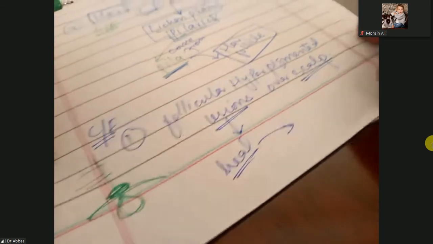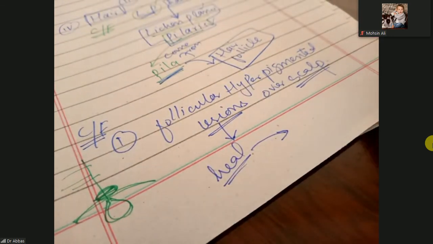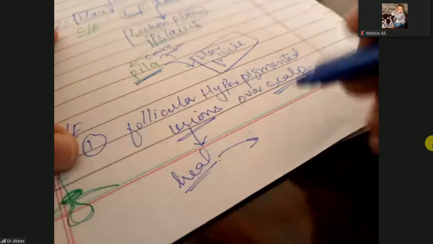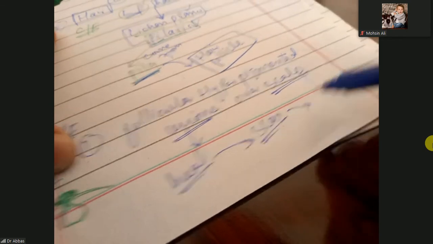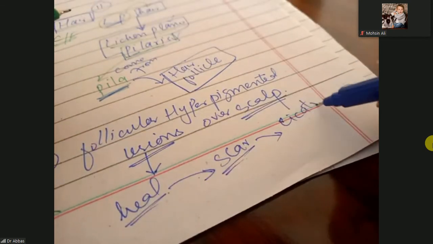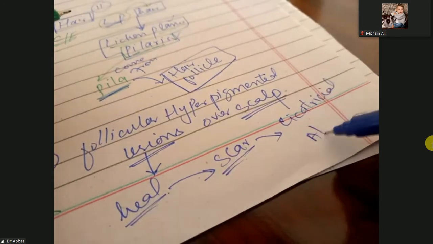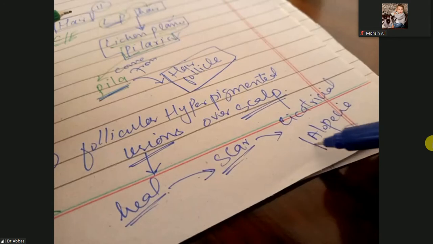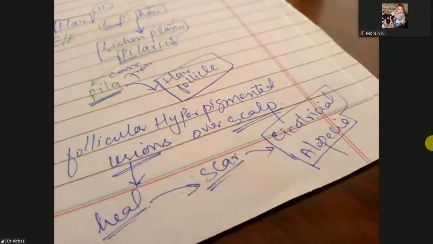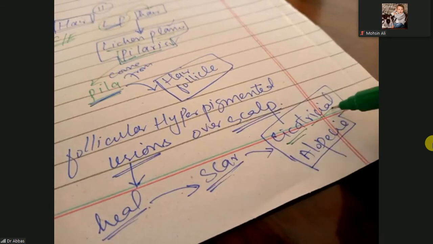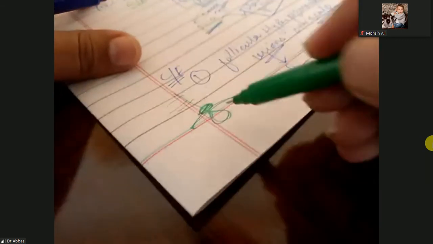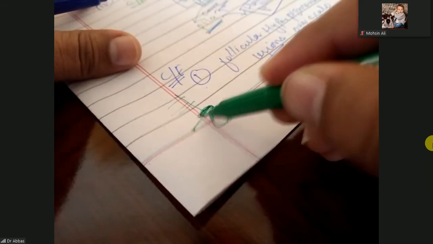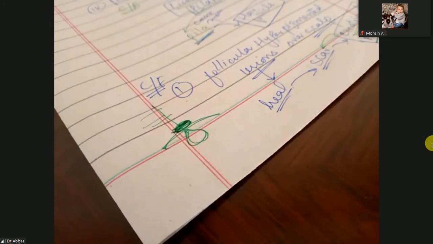After the healing, they will leave a mark or scarring, and we call it cicatricial alopecia. Alopecia means loss of hair. Cicatricial means scarring. So when you look at the scalp, there will be loss of hair with scarring on the scalp. That is cicatricial alopecia.